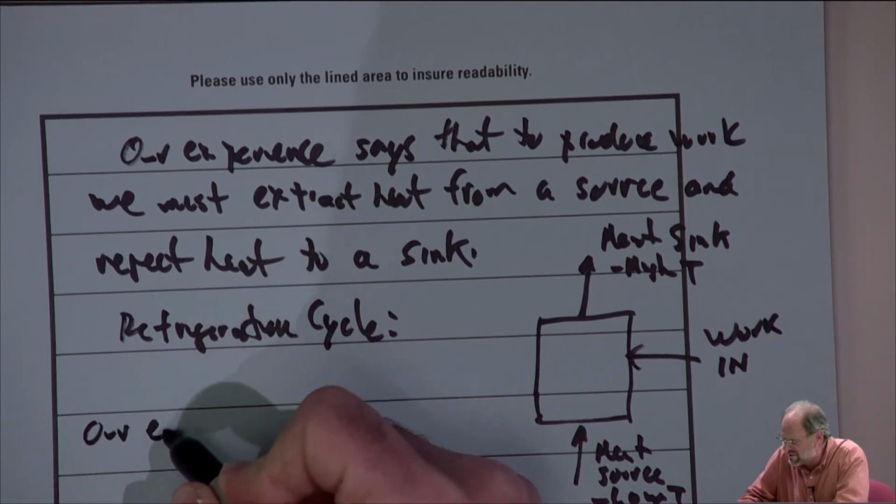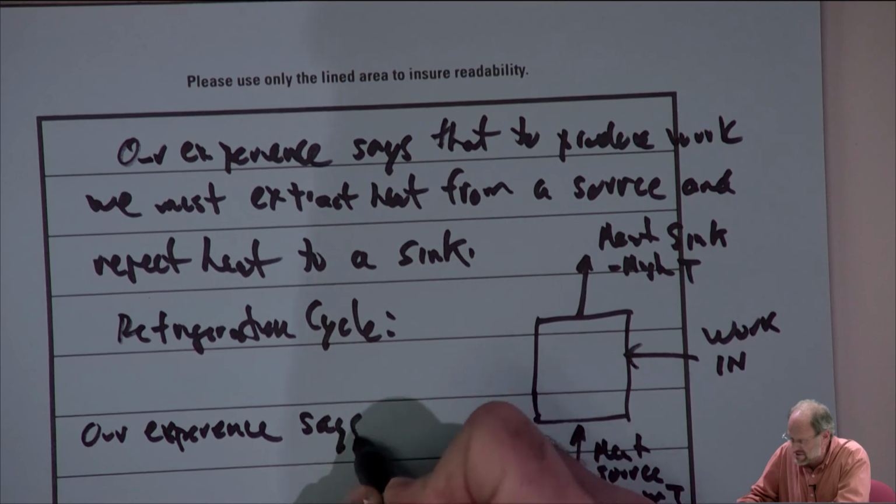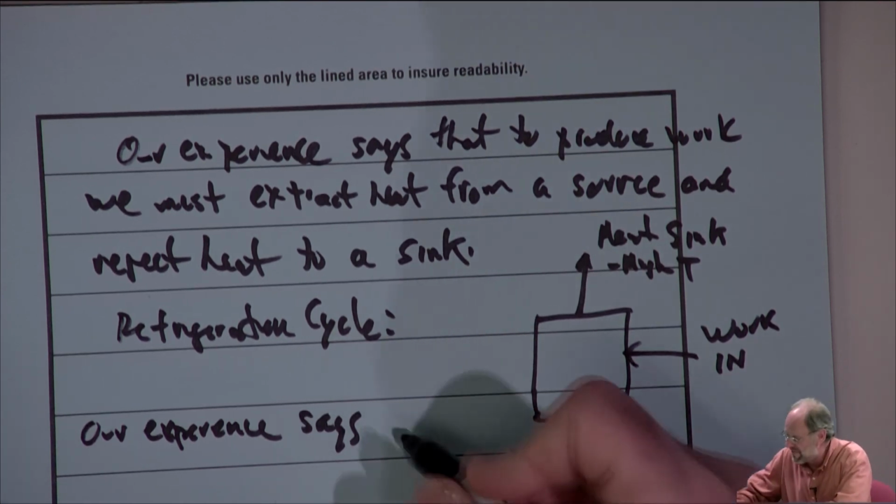So our experience basically says that to extract heat from a cold source and reject it into a warm sink, we need to provide work.